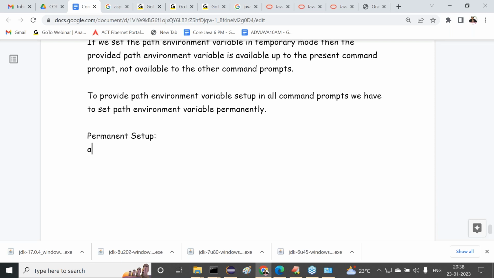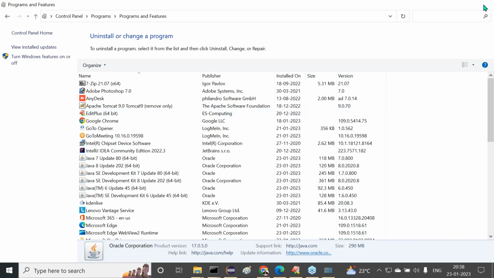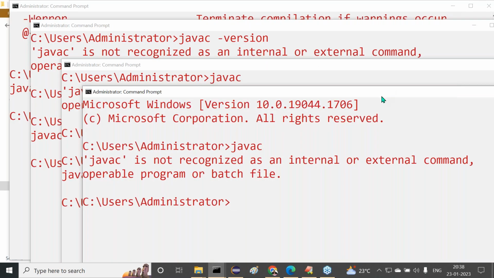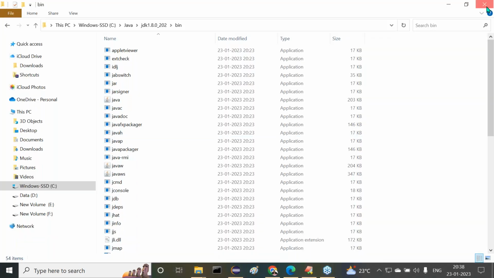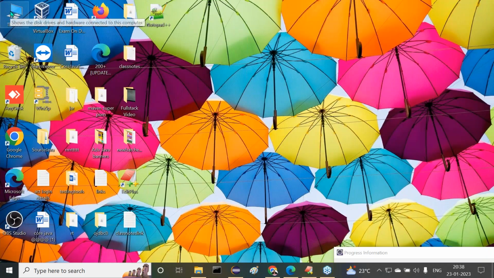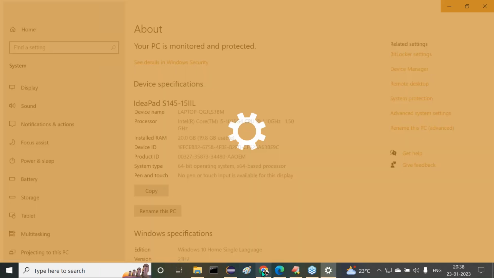Here I'm going to give some steps, so observe carefully. If you want to set the path environment variable, what do we have to do? I want to close all the command prompts here. Right click and close all windows. Right click on This PC, then click on Properties.